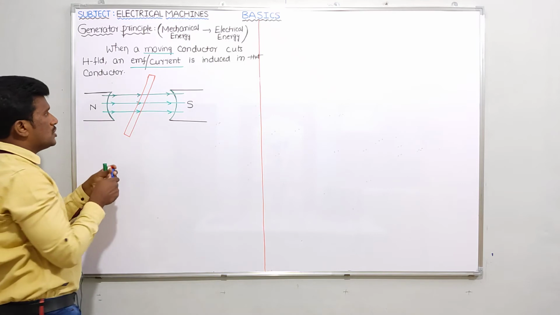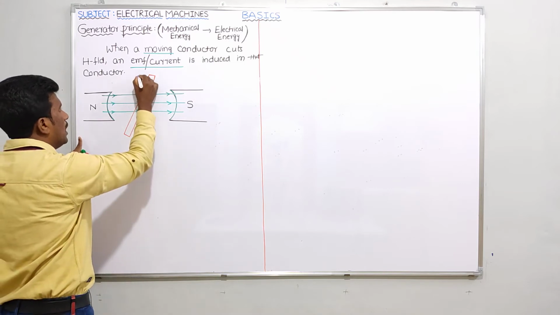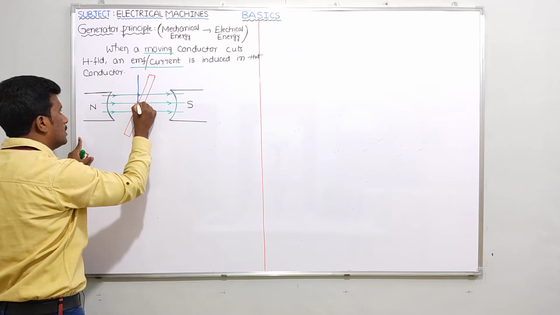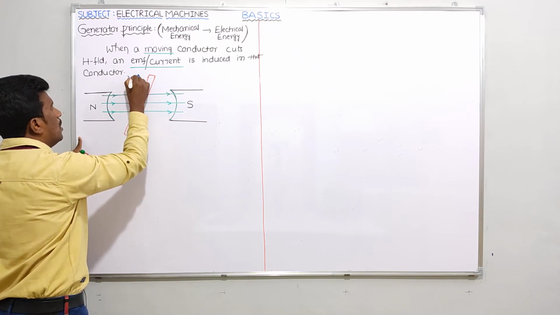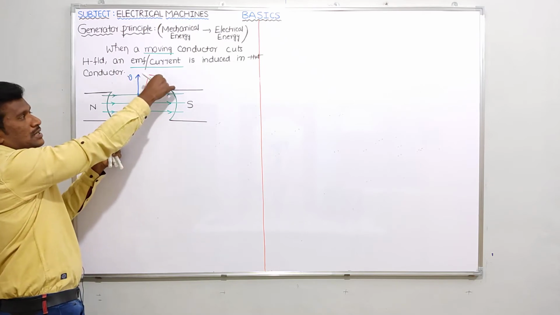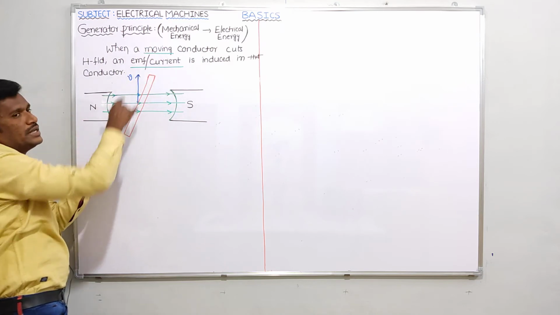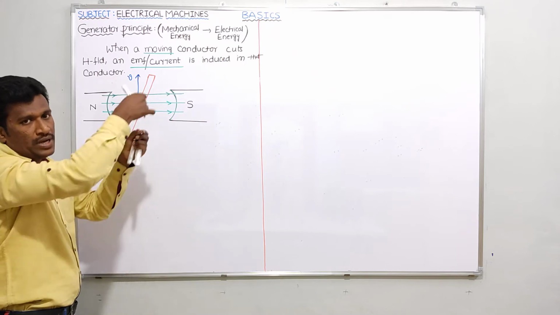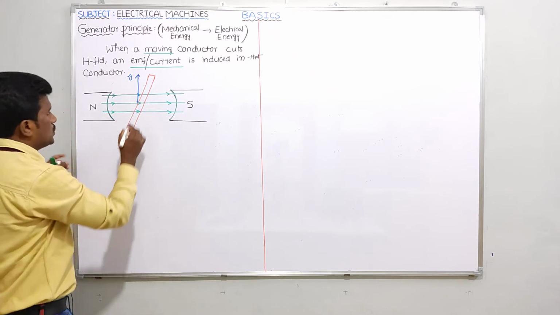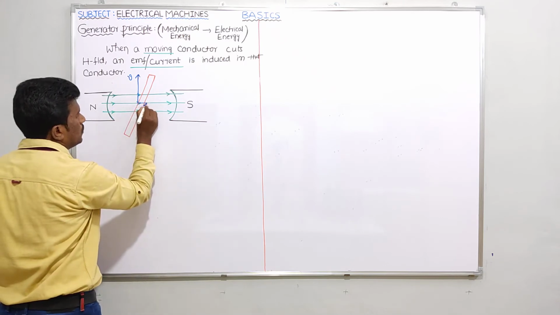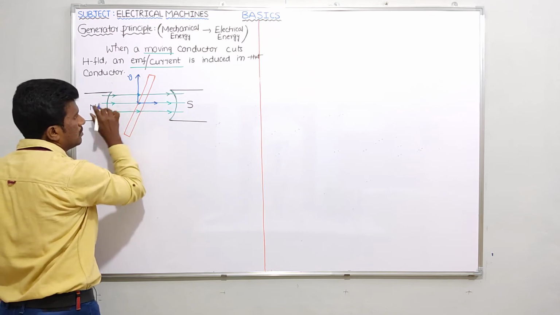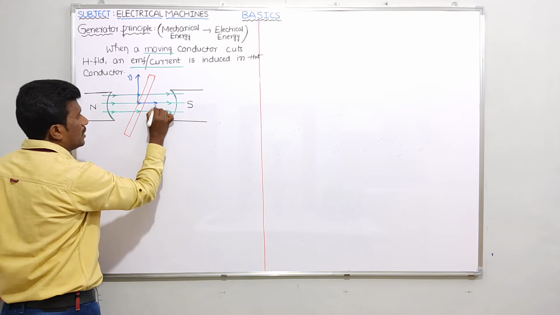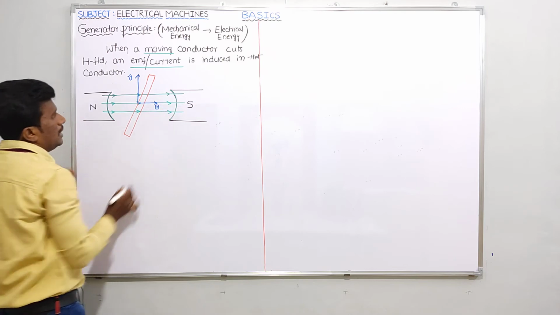Let us assume that we are moving the conductor in this direction, right? This small v indicates that with this velocity I'm moving the conductor in this direction. Is it clear? Next, what about this one? I already discussed it: these lines are nothing but flux lines only, no? Then we can take it as capital B, right?